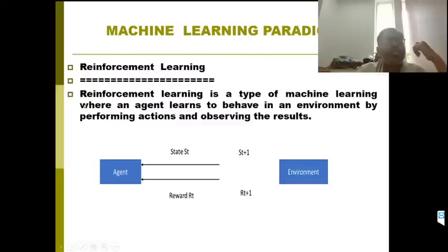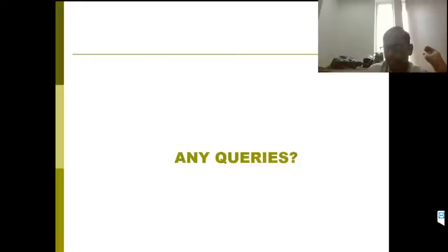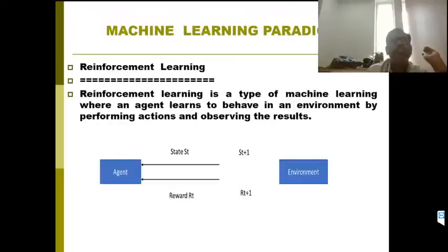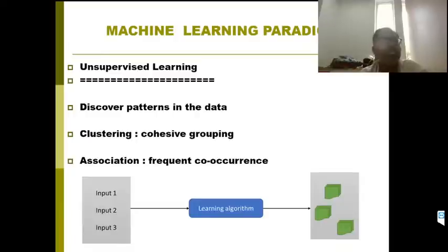So it is one type of machine learning where an agent learns. Here the agent can be a software component also. It learns to behave in an environment. Here environment means the external things, those are all called the environment. So it performs some actions and observes the results. That's it. That is called reinforcement learning. So these are the three popular approaches of machine learning.